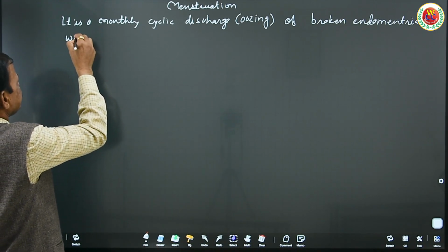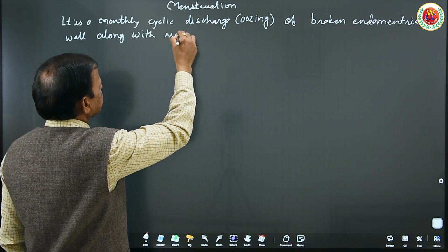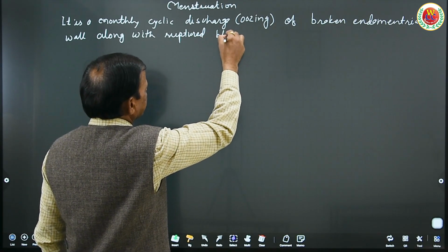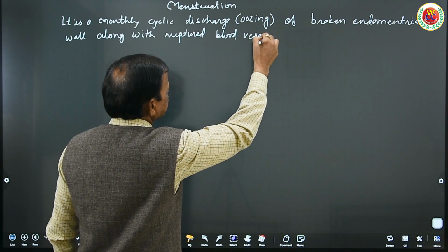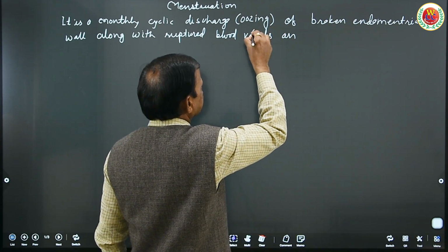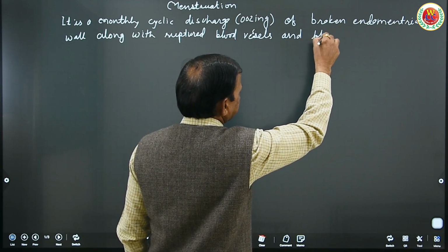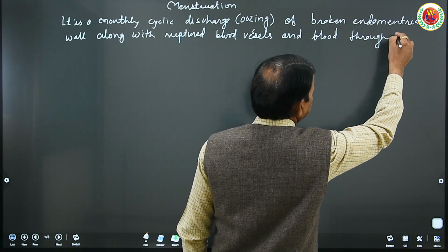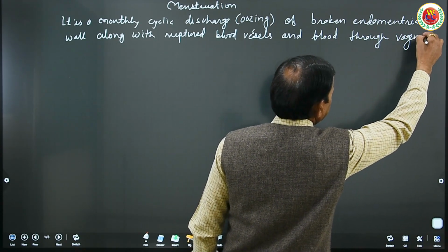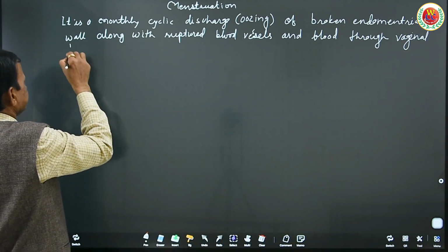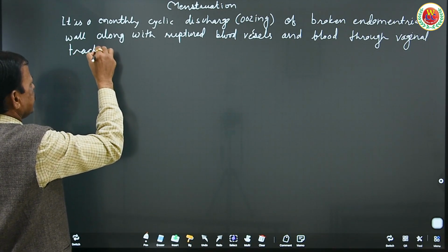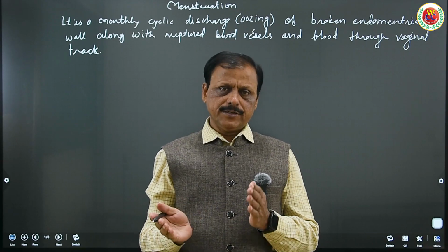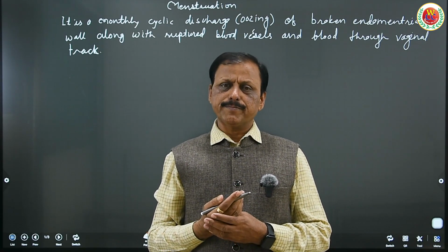Broken endometrial wall along with ruptured blood vessels and blood through the vaginal tract is known as menstruation. It is cyclic. It takes 28 to 29 days to complete the cycle.